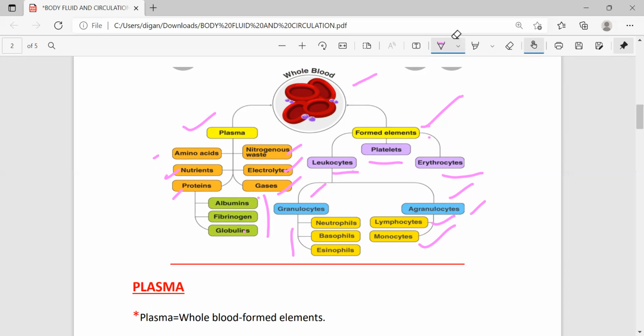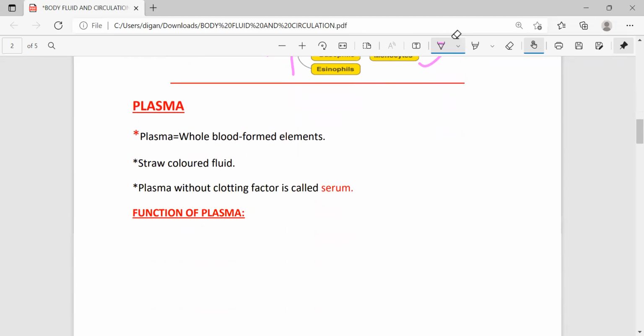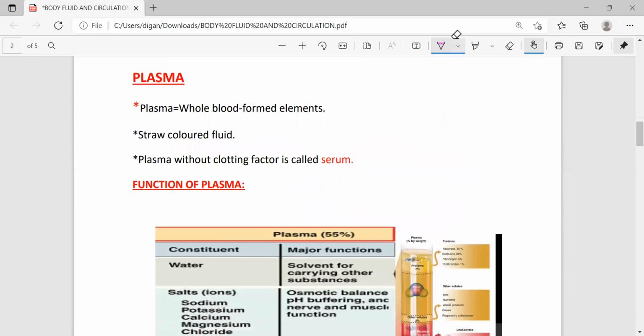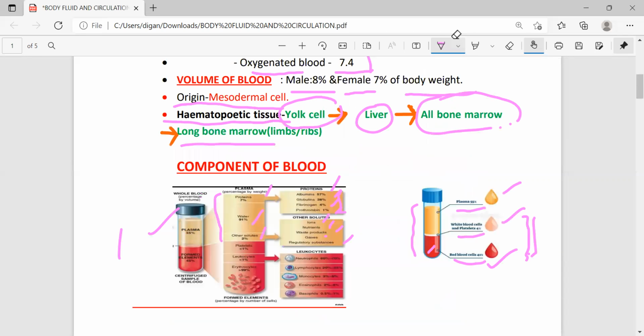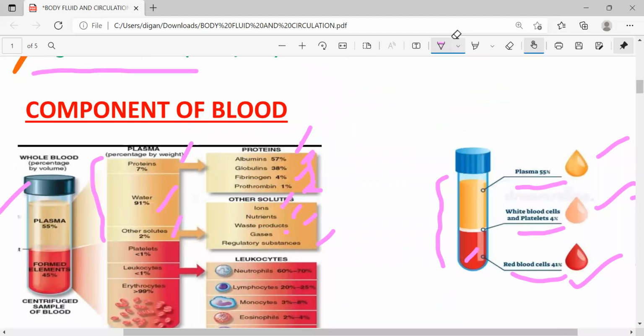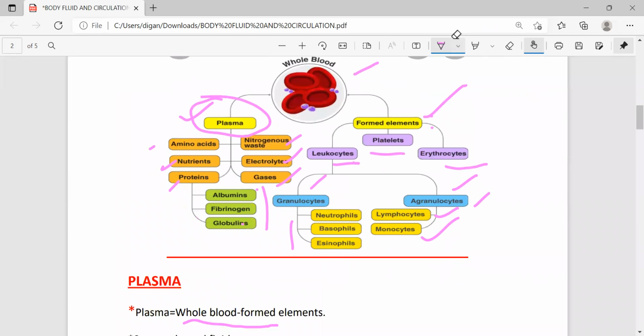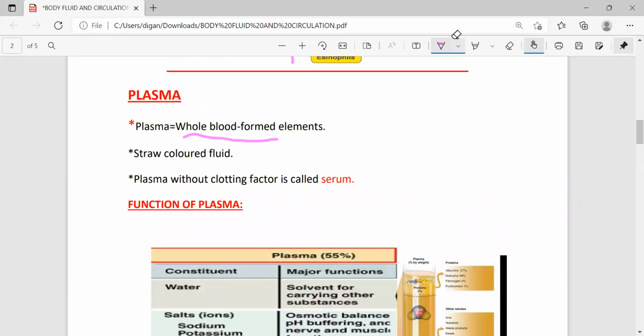Now come to the explanation of the first part of blood, that is plasma. So plasma means what? Plasma is equal to whole blood minus formed element. Look at this diagram. This is the whole blood. If we minus this second transparent portion and this red portion, these are formed elements, then the remaining part will be known as plasma. That's why I am writing plasma is equal to whole blood minus formed element.